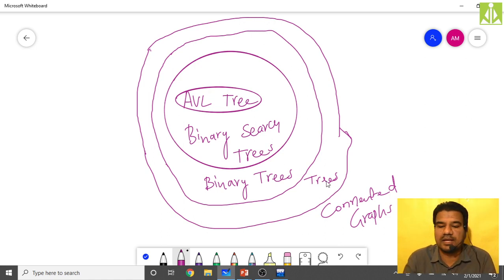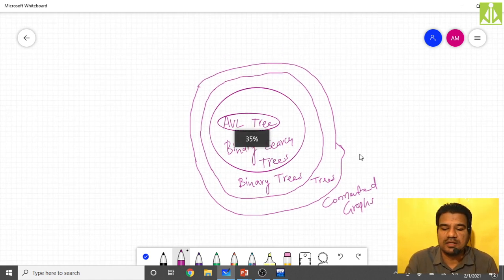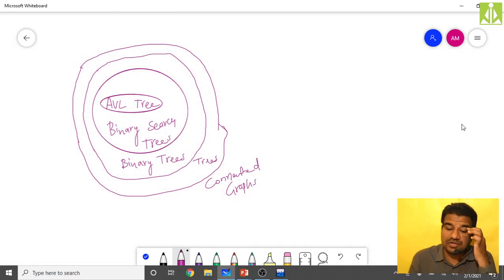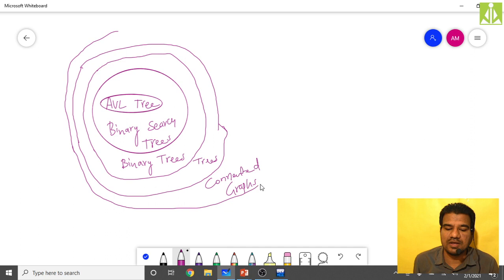Isn't it? Try to understand this. Understanding of this differentiation is very important.